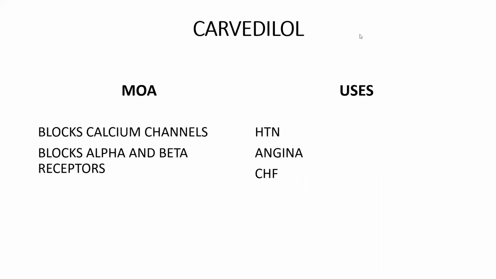So coming to the second mixed one, carvedilol. Carvedilol's mechanism of action: it blocks the calcium channels and blocks the alpha and beta receptors. What are the uses? Used in hypertension, angina, and CHF.